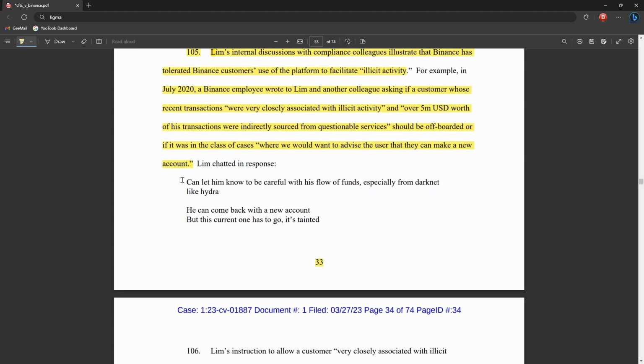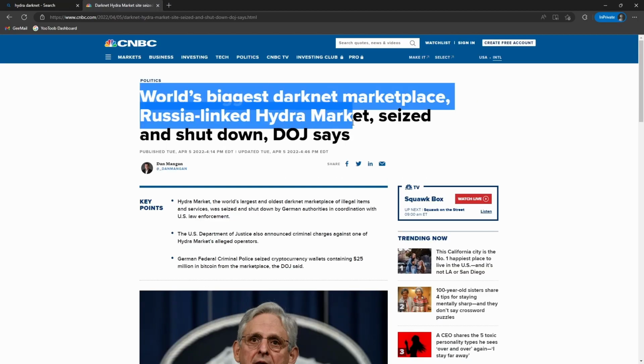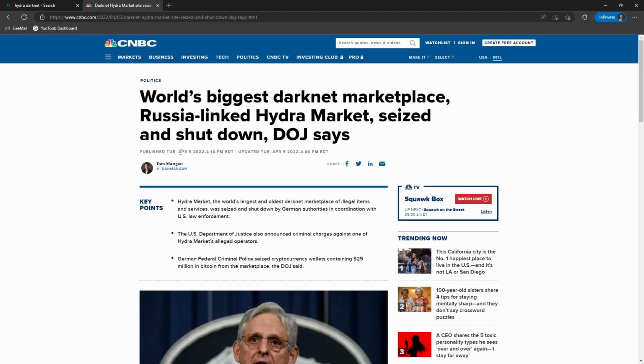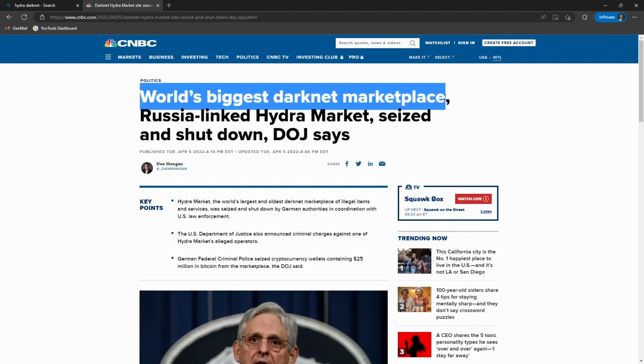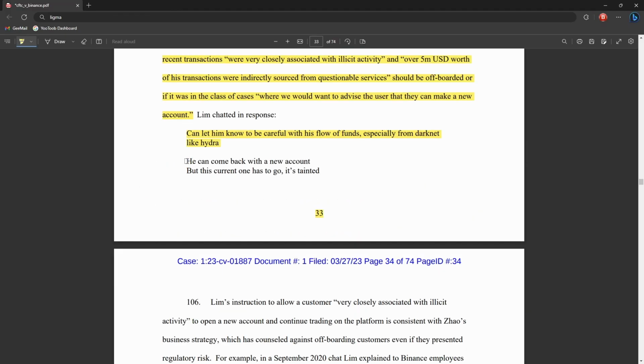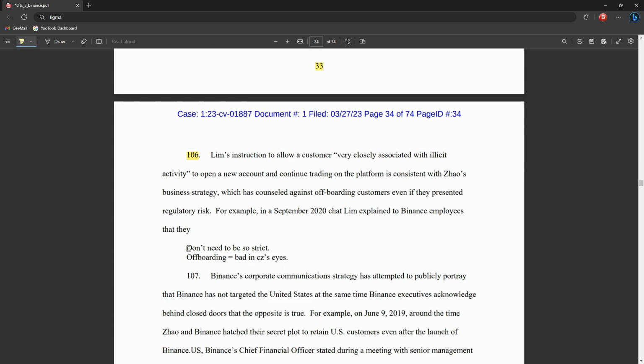In response, Lim said, "Can let him know to be careful with his flow of funds, especially from darknet like Hydra." Now, the Hydra darknet was only shut down in April of 2022 and was one of the biggest darknet markets online. And Lim went on to say, "He can come back with a new account, but this one has to go. It's tainted." In 106, Lim went on to say, "You don't need to be so strict. Offboarding is bad in CZ's eyes." More customers equals more trading fees, which means more profit.